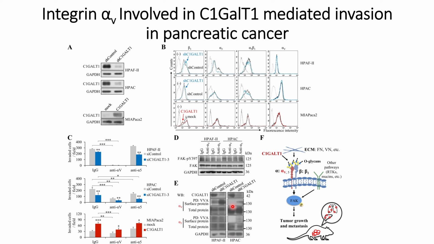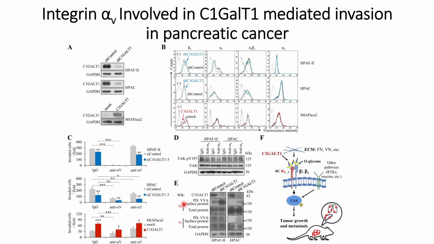These results are consistent, and this increase in the signals is also statistically significant compared to the VVA signals in the alpha 5 integrins.